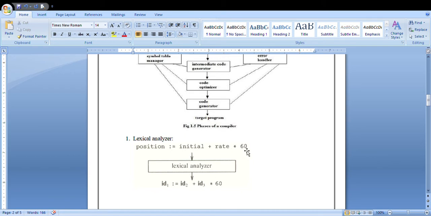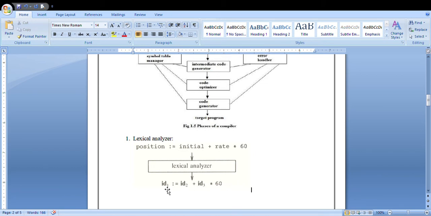But you can observe that for the constant value 60, it is not generating any token. It will generate tokens only for variables or identifiers, not for constants.